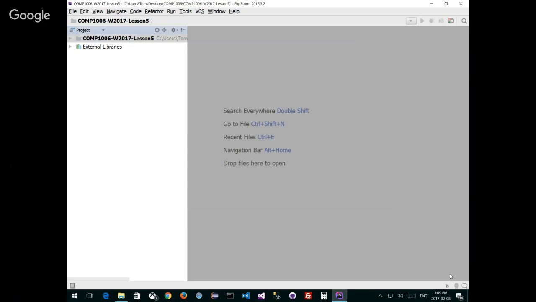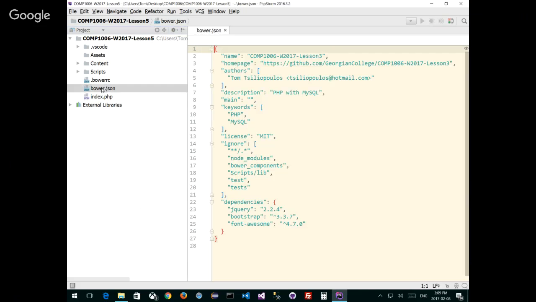All right. So now we've got our project files on the left, and we have our index.php. Notice it created lesson 5. We have some stuff to modify. We have to change our bower.json file, so that's one thing we have to change. Here it is on the right-hand side. Notice it says lesson 3.